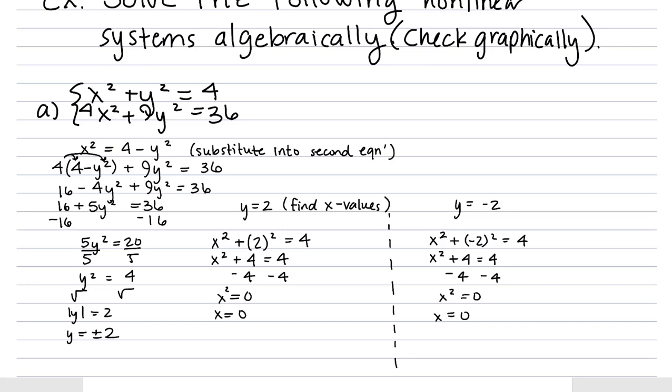Okay, so let's keep track of our points. We found (0, 2) and we found (0, -2) as our proposed solutions. So we'll go ahead and check those graphically.